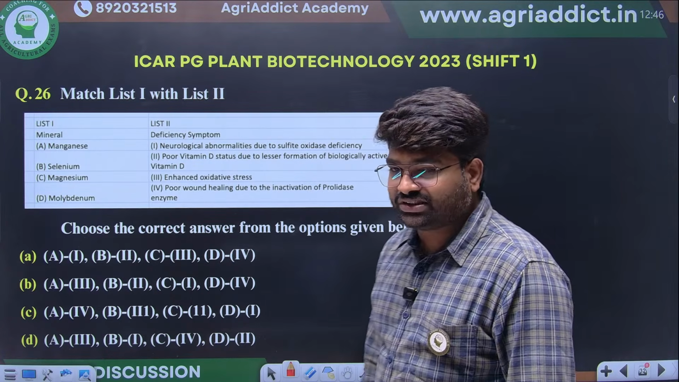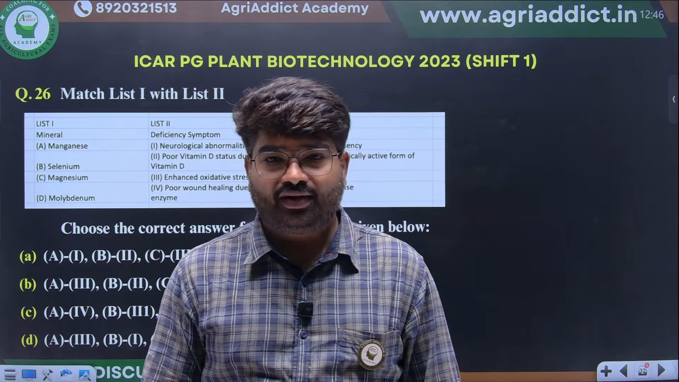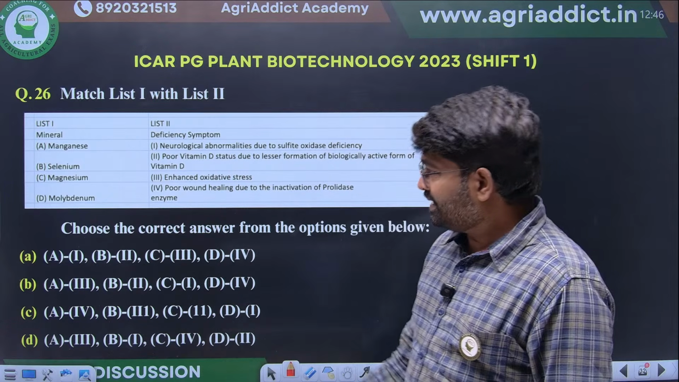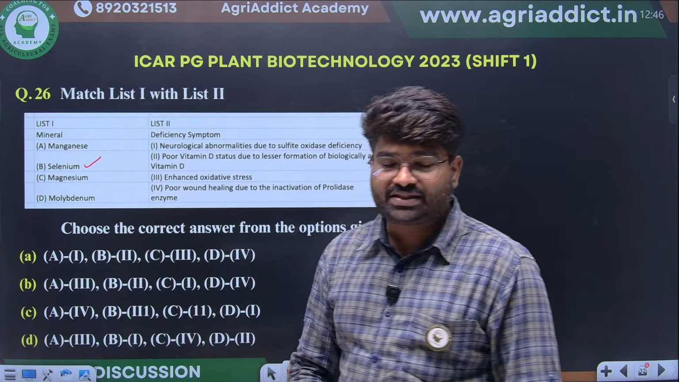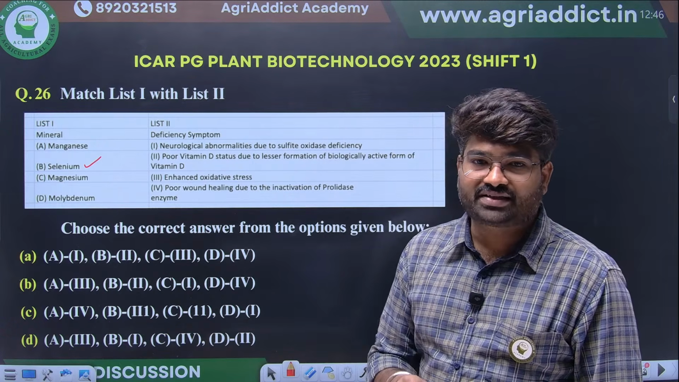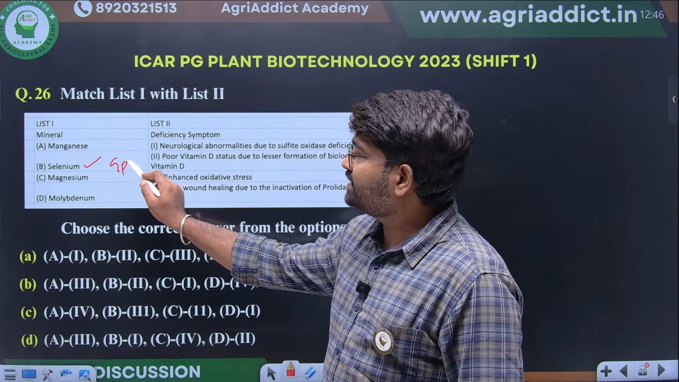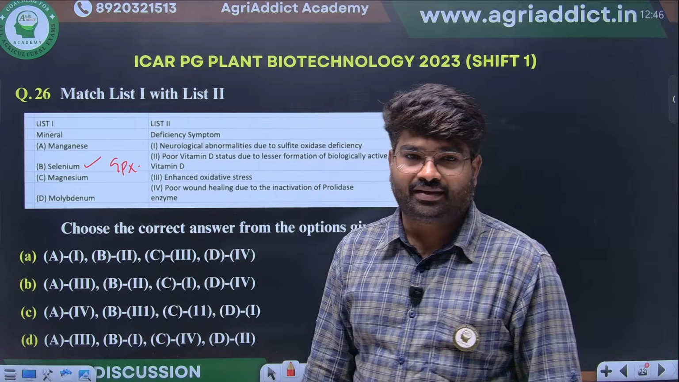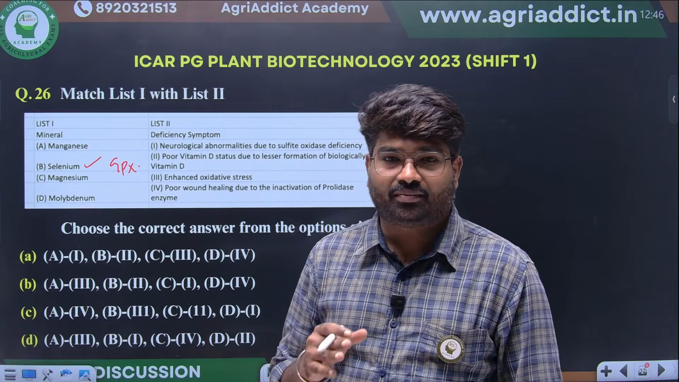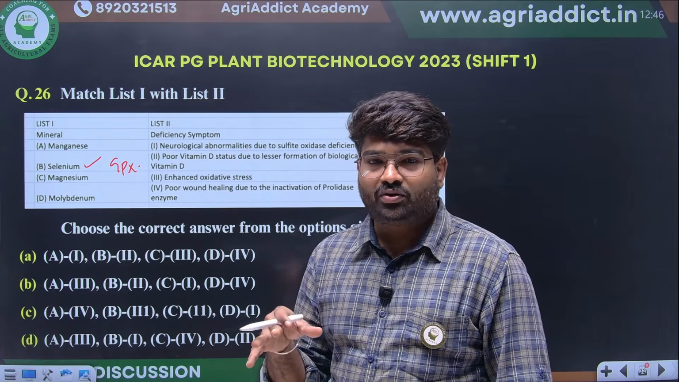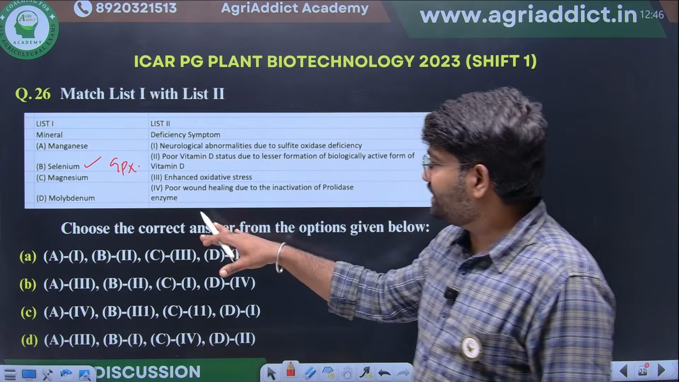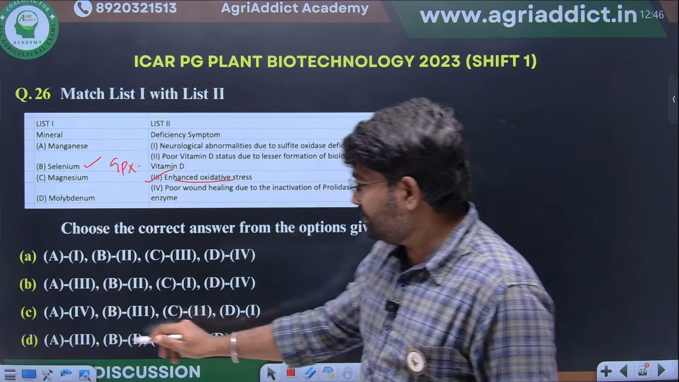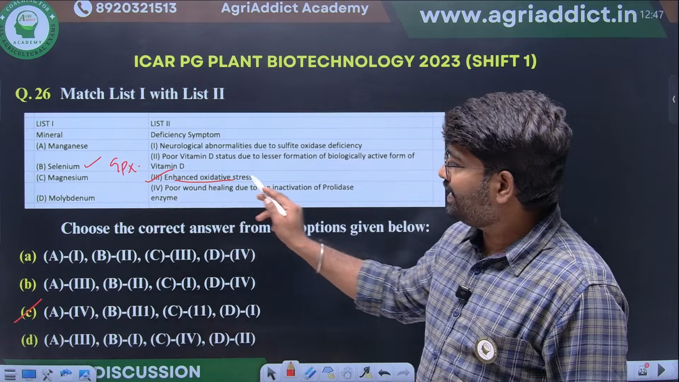Another question. Different minerals they have given here. We have to match them with the deficiency symptom. Among these, selenium. This is a specific mineral nutrient present in what? Glutathione peroxidase. This is a very important enzyme to maintain the redox state of a cell. If the redox state of the cell is not maintained, that may lead to oxidative stress. So the first thing is what? Enhanced oxidative stress. So B will come, option 3. Only one thing is coming. See, selenium, enhanced oxidative stress.